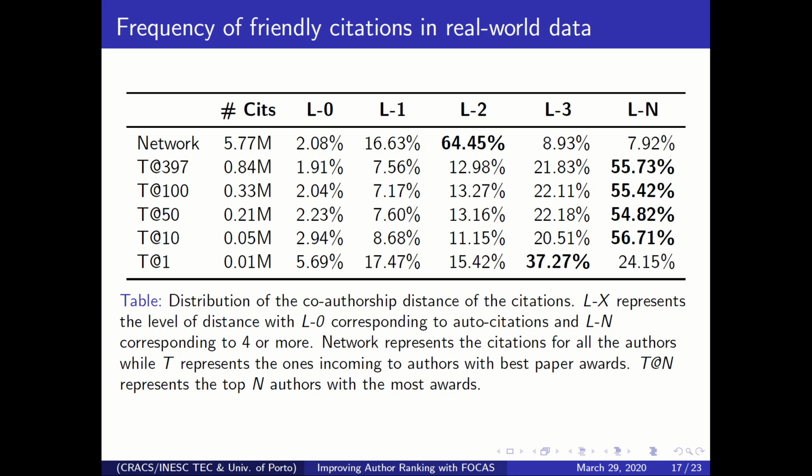For the other roles, what we did is restrict the network to only authors that have won best paper awards, and this is what you get on the third row, and then only the top 100 authors from the citations from the best paper awards, and so on. As you can see here, there is a clear distinction between where the citations come from when you consider only authors that have won best paper awards, and the whole network. So this gives us motivation that maybe the best authors in this network are not using so many close relation citations in the co-authorship network as the whole network itself.